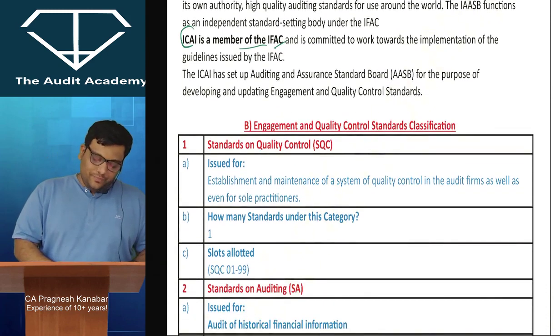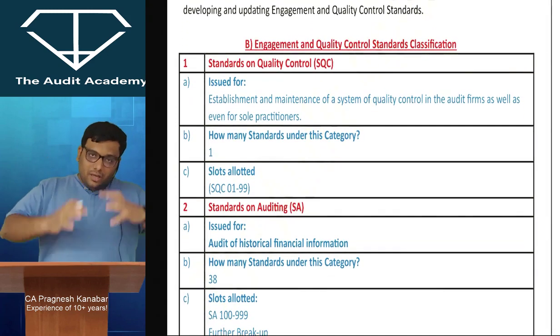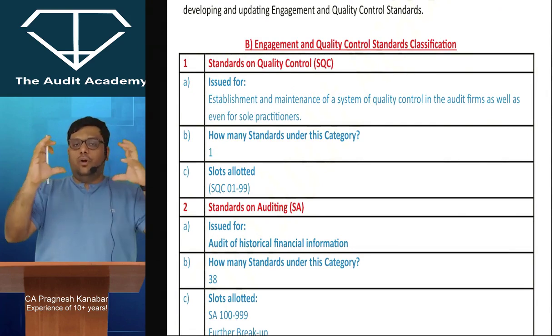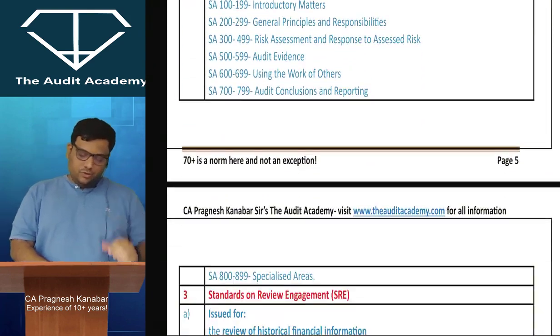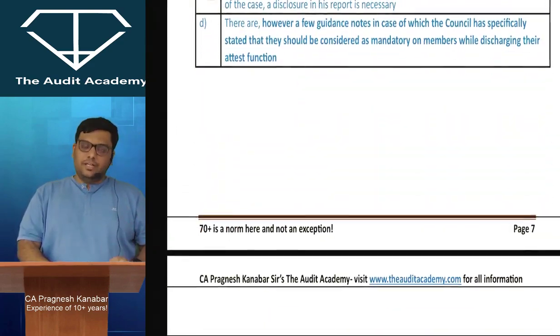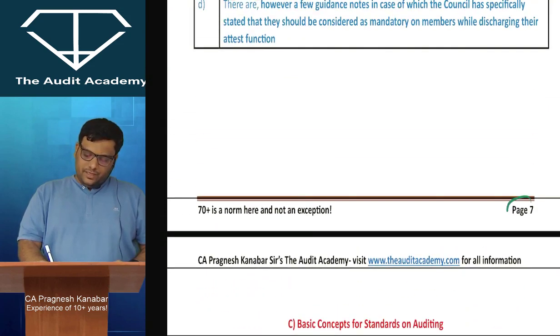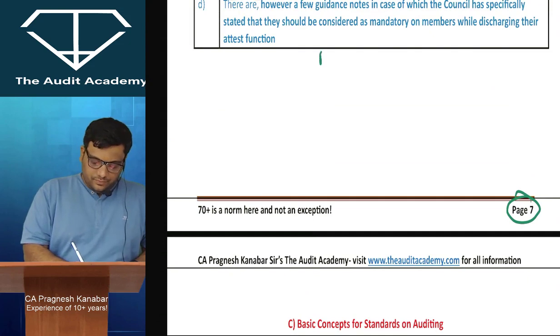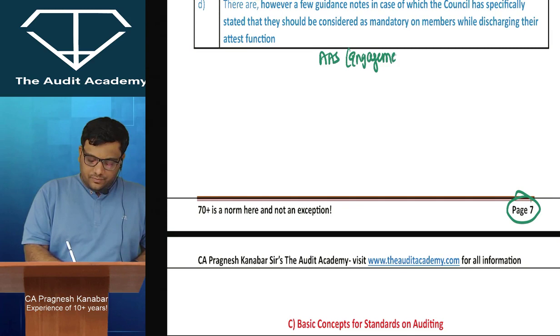Now everyone over here, let us understand this whole jargon of engagement and quality control standards. Listen to me very carefully. If you can please come to page number 7. Auditing and assurance standards, or you can call them engagement and quality control standards.